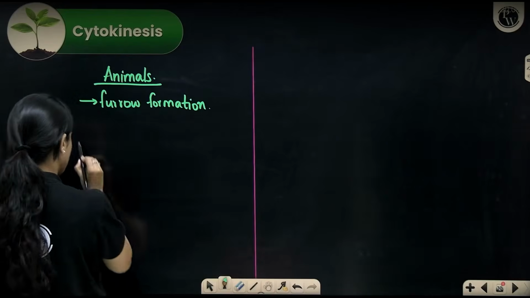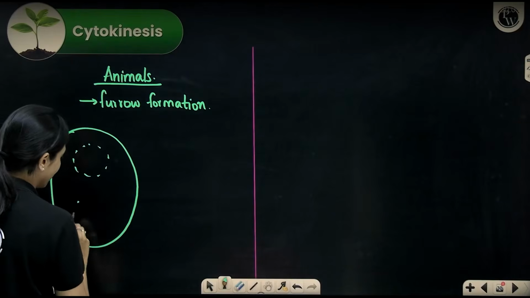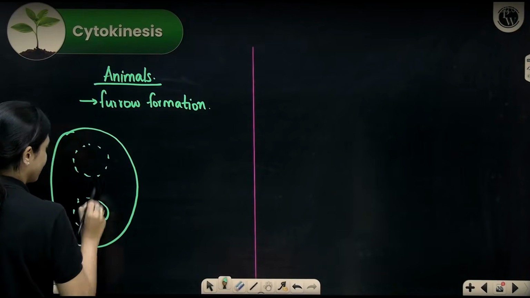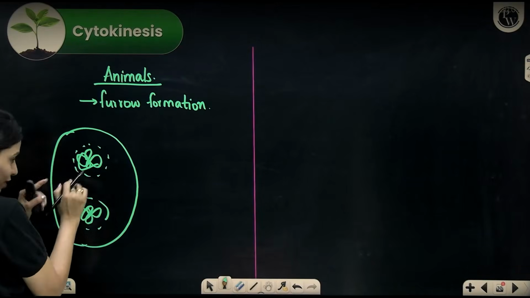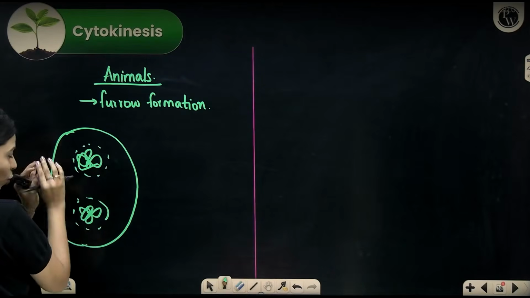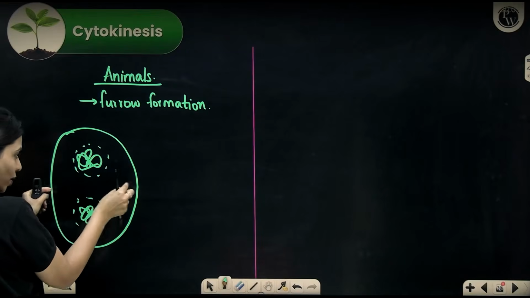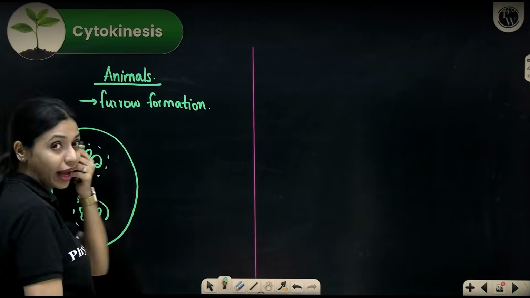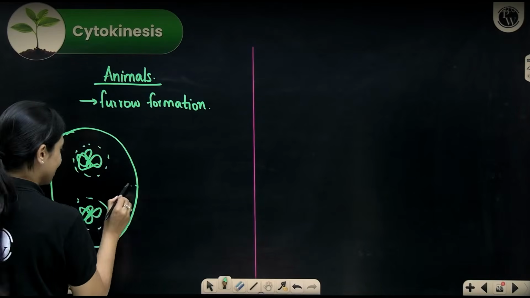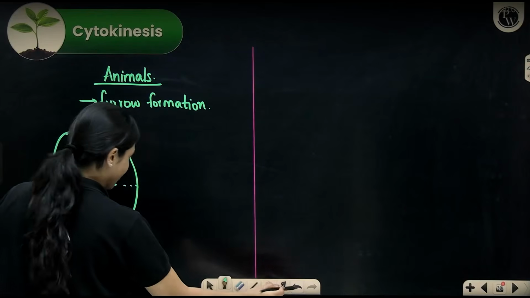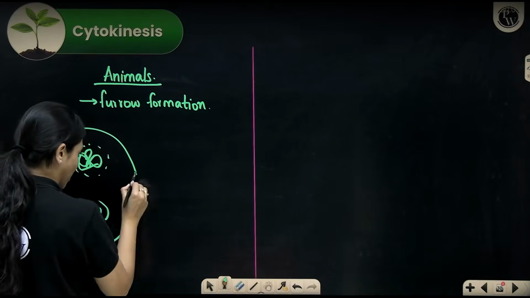Okay, so if this is the cell that has two newly formed nuclei, a ring of actin forms over here. Imagine it in 3D. Imagine this like an oval shaped cell. So a ring of actin forms here, and that will contract. When the ring contracts like this, actin, myosin, capable of contraction and all of that, right? So over here, the same actin will form a ring at the center and it will start contracting. When it begins to contract, a furrow will form here.